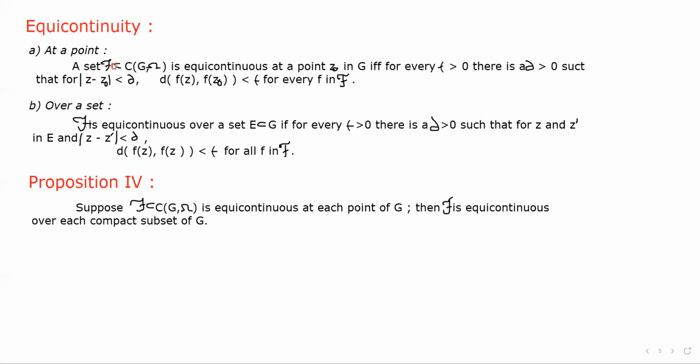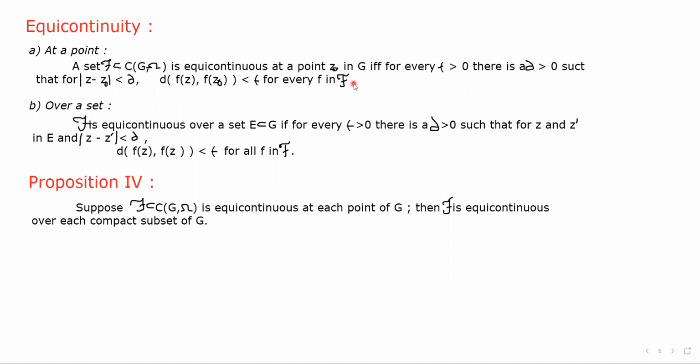Okay, the set script F, which is a subset of C(G, Omega), is equicontinuous at a point z0 in G if and only if for every epsilon greater than 0 there is a delta greater than 0 such that for |z - z0| less than delta, d(f(z), f(z0)) is less than epsilon for every f in script F.